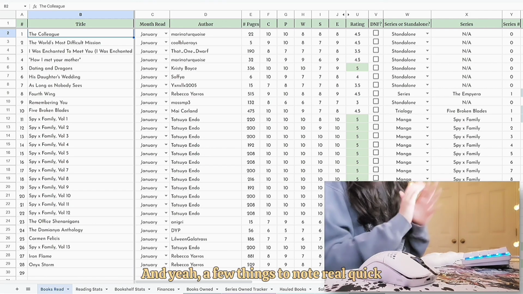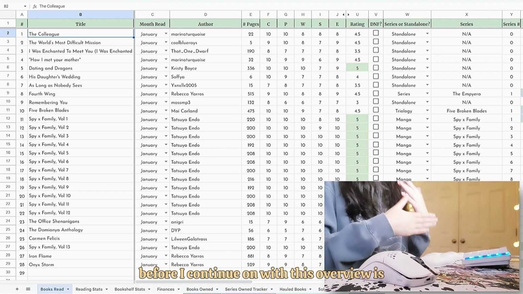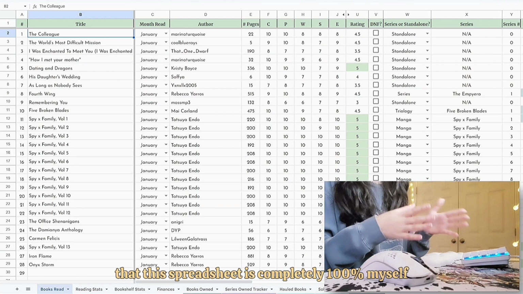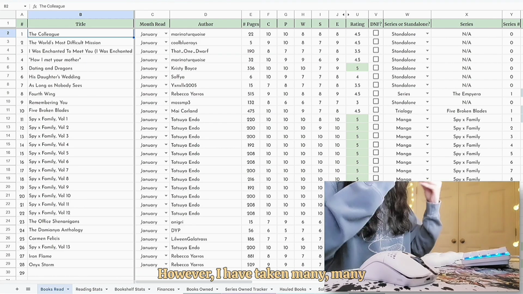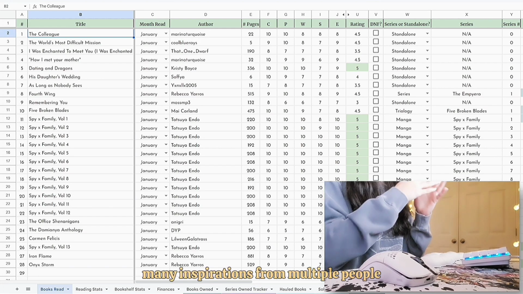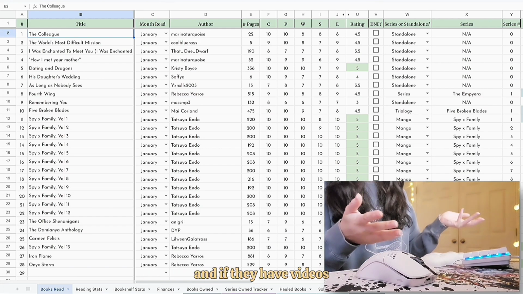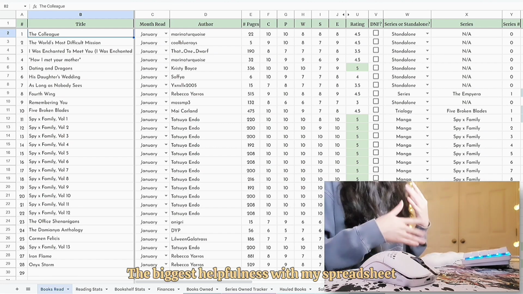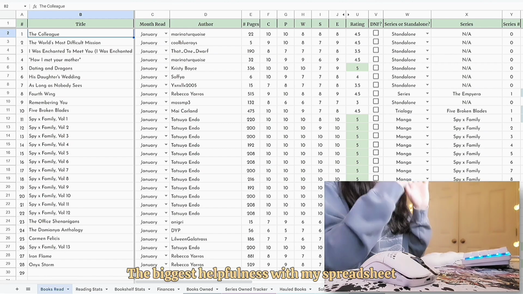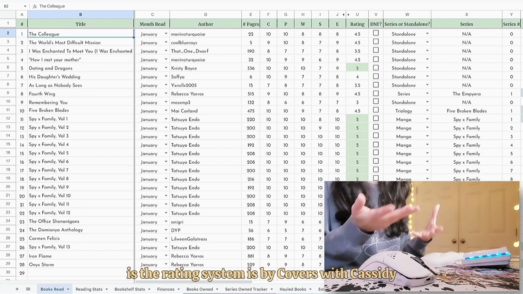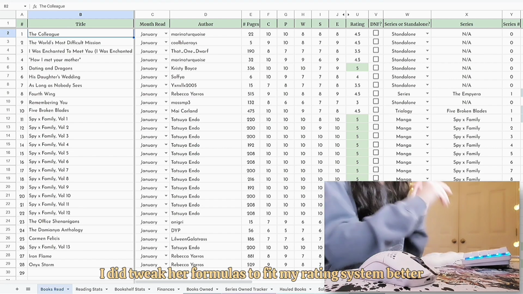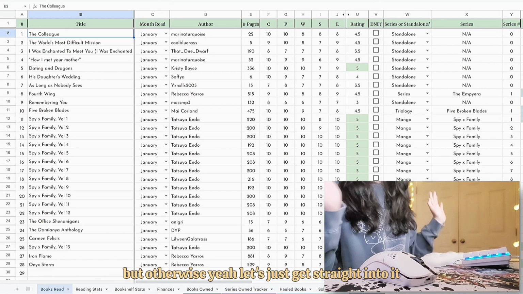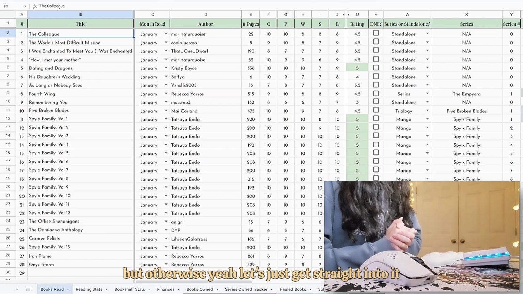A few things to note real quick before I continue on with this overview: this spreadsheet is completely 100% myself. However, I have taken many inspirations from multiple people, and if they have videos, I will link them in the description down below. The biggest help with my spreadsheet is the rating system by Covers with Cassidy. I did tweak her formulas to fit my rating system better, but otherwise, let's just get straight into it.